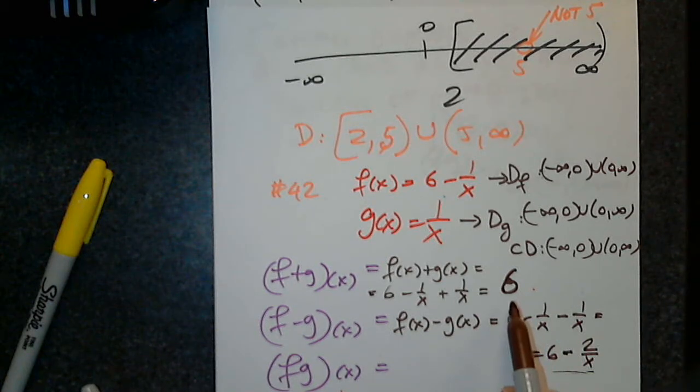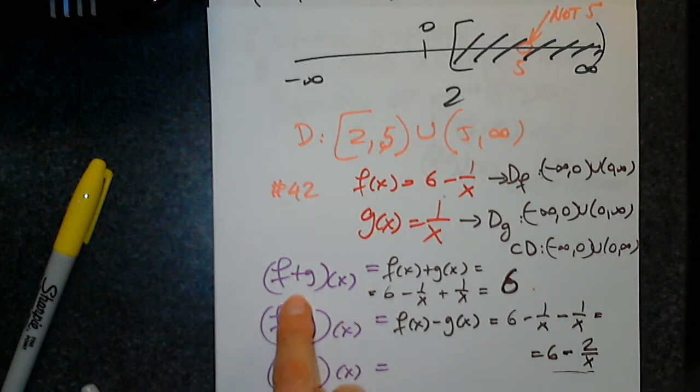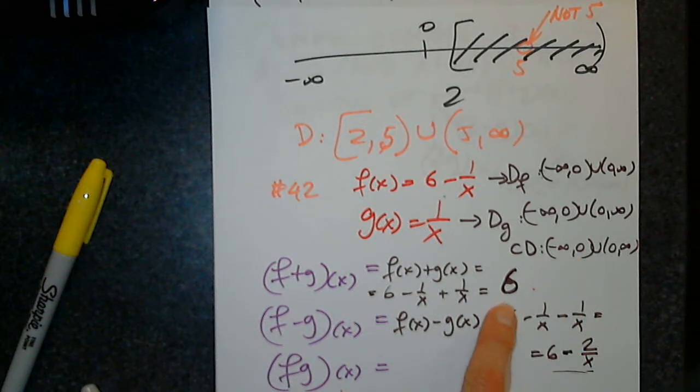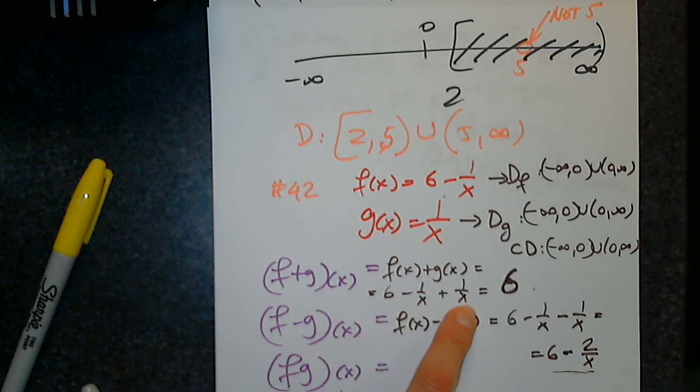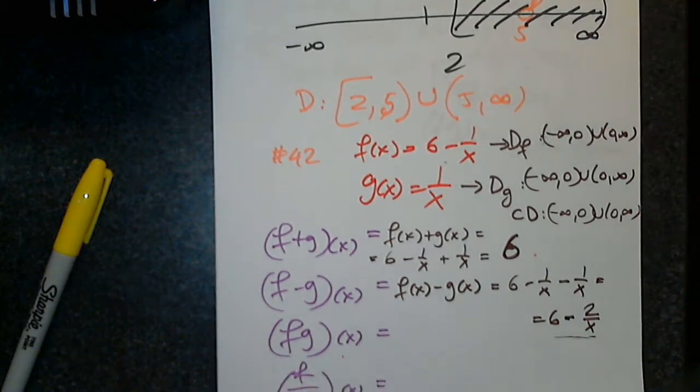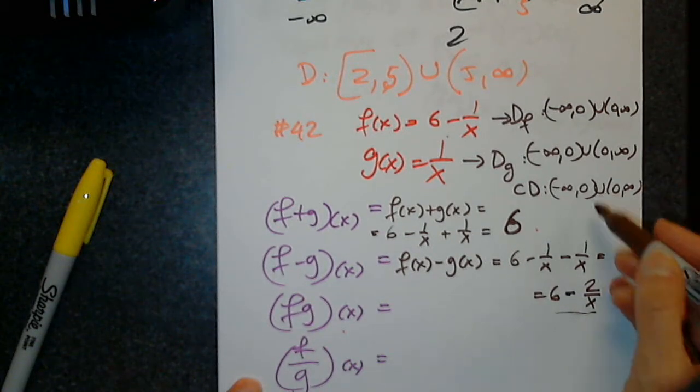Is it clear why the domain of this is that? But look here. It's not clear. How come that the domain of the sum is this? Look at it. It's 6. 6 is defined everywhere. Yeah, but I have to think of how I created it. I created it with 6 minus 1 over x plus 1 over x. That's how I got to 6. That's why the domain has to be that, even if the function is 6. But I created it using two functions that are not defined at 0. Good. So is it clear why the domain of this is that?